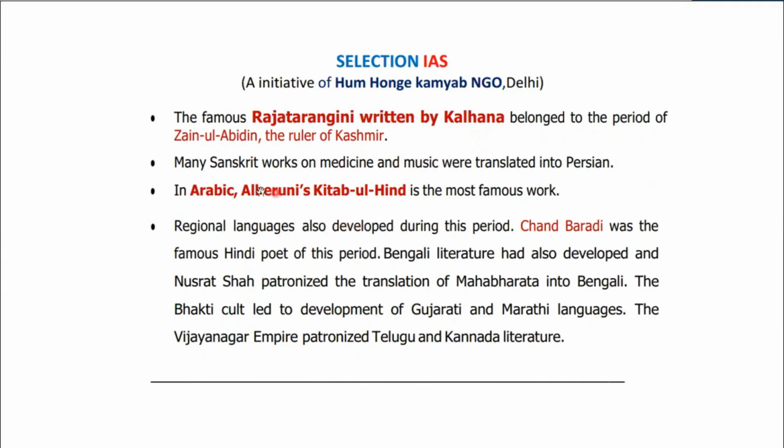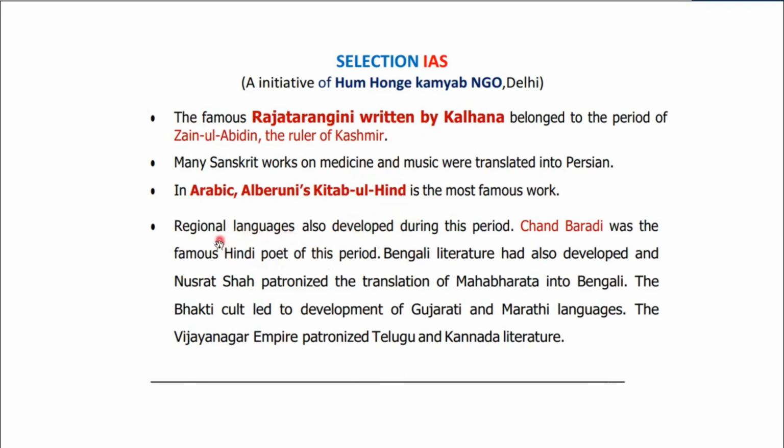Many Sanskrit works on medicine and music were translated into Persian during the same period. In Arabic, Al-Biruni, you remember, who came with Mahmud Ghazni to India? He wrote Kitab al-Hind.